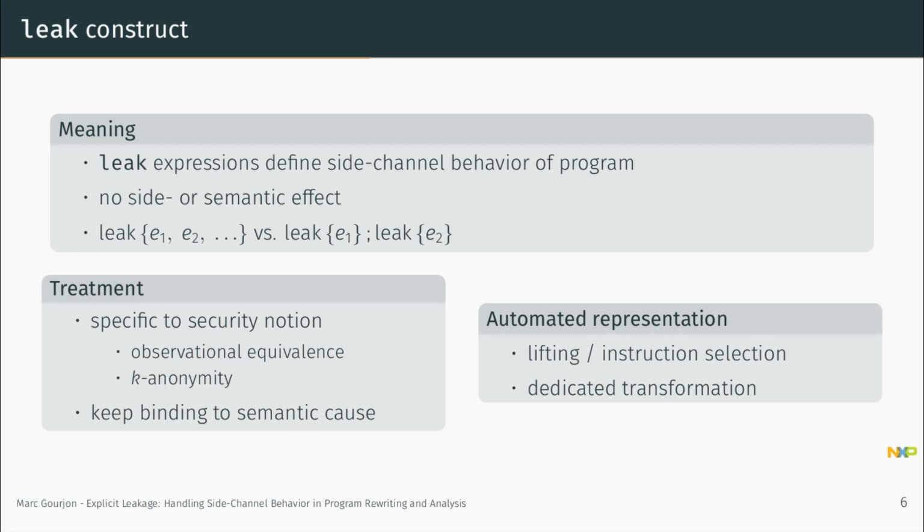Whereas in k-anonymity, for example, which is relevant for masking, the order does not matter, but the number of leak statements is relevant. Something I will just mention here at this point is that it is important to keep the binding of leak expressions, leak statements, to their semantic cause, as we will see later on.